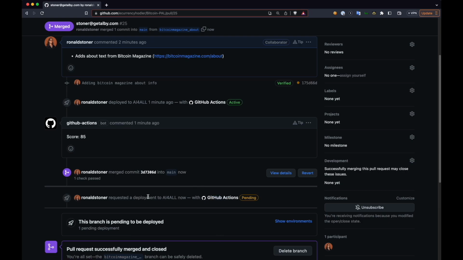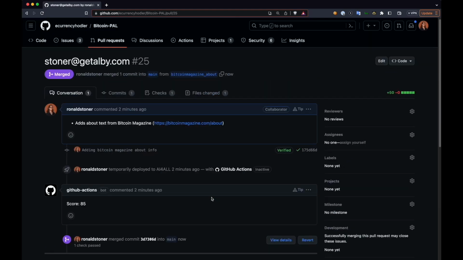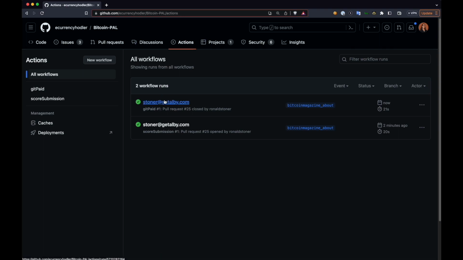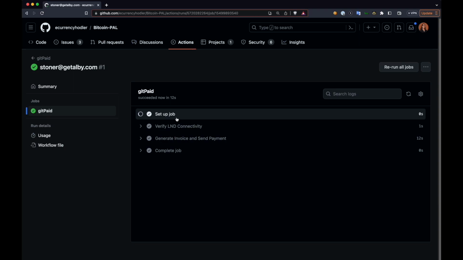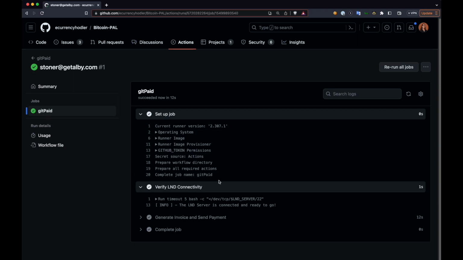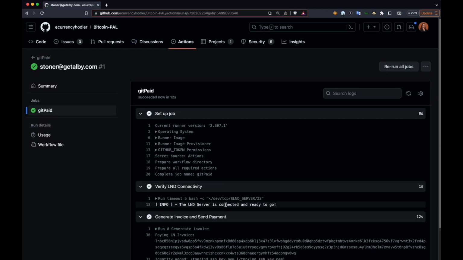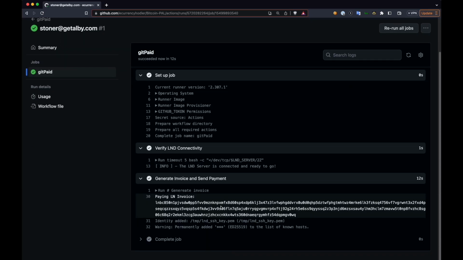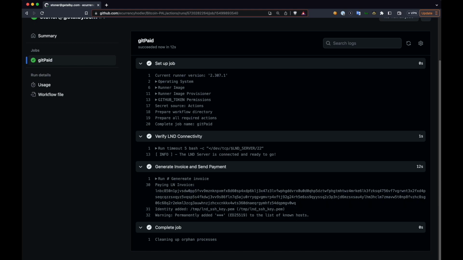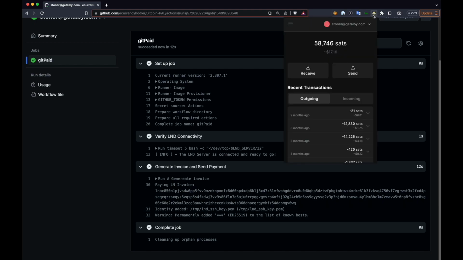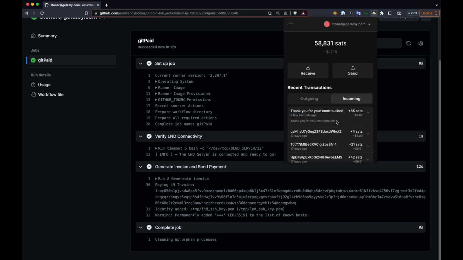We just saw that load there. And what this is doing is this is going to go in and it's going to do the payout action. We'll show that now, the code that's actually running that, or the job that's running that. And when we go in here, we're going to go into the get paid GitHub action. We can see the job is set up. It's verifying some connectivity to our node and our backend daemon. We're creating the actual invoice, passing it over the wire, and then sending the payment, right? So we can show here in the Alby extension on the incoming payments, 85 sats. Thank you for your contribution.